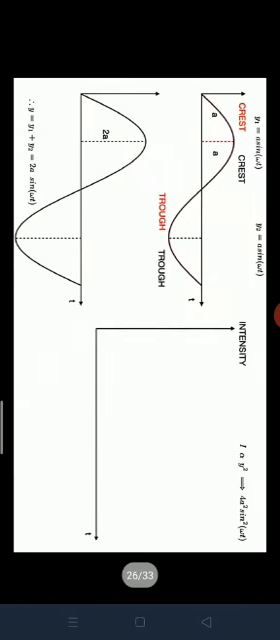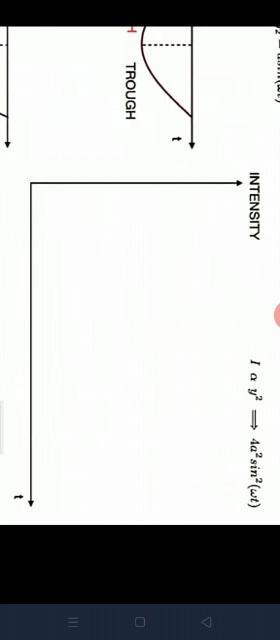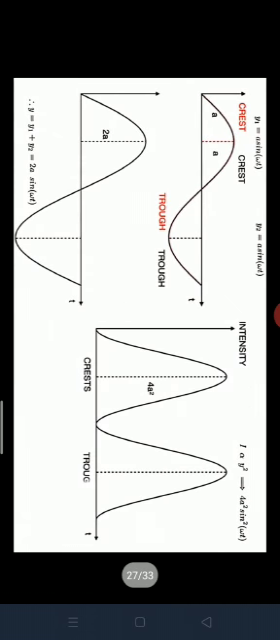Here, what is intensity? The intensity of a light ray is directly proportional to y square, which means 4a square sin square omega t. Here y is equal to 2a sin omega t, then I is proportional to y square. If you substitute 2a sin omega t whole square in place of y, then we get 4a square sin square omega t. The intensity of the light ray, you can say there are two crests and two troughs, so it should be 4a square.